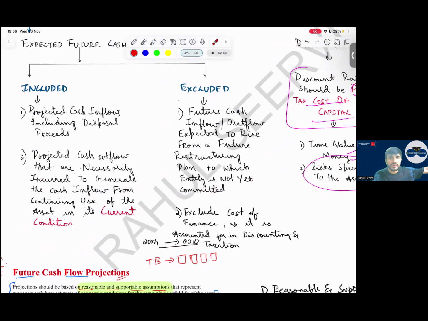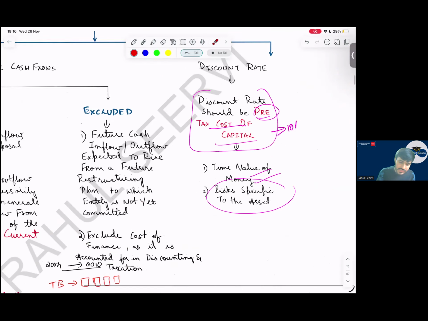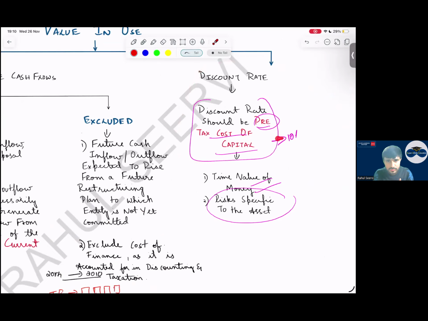Future cash flows are excluded, which we have not yet committed. We say, sir, in future, after 3 years, I will invest 50,000 on this asset. From that 50,000, I'll get 20,000 each year. Everything you have to ignore. We have to ignore because value in use calculates the value of the asset as per current condition, not as per future condition, what you will do, etc. Then we will exclude finance cost and income tax. Simple. So what is the discount rate? Discount rate is pre-tax cost of capital. It will consider the time value of money and risk specific to the asset.